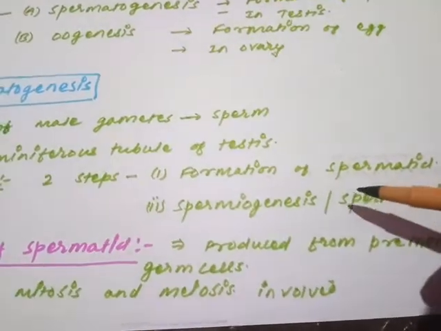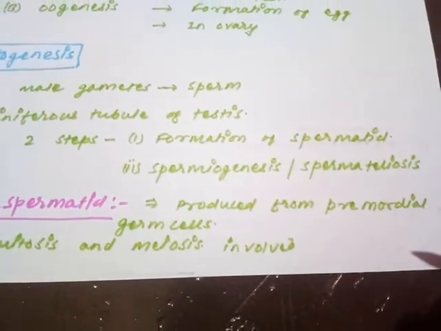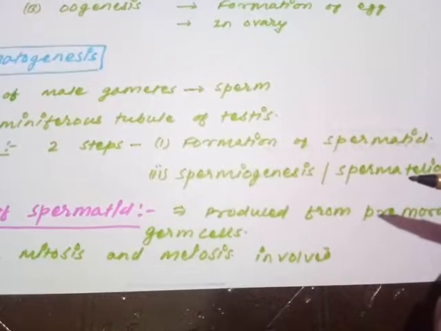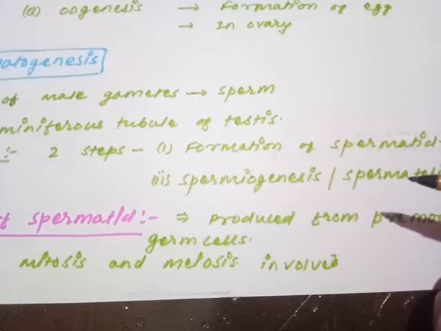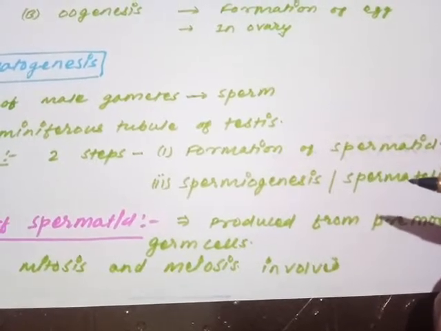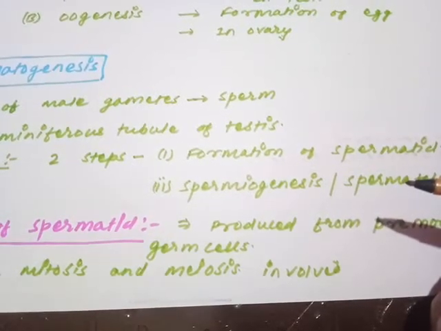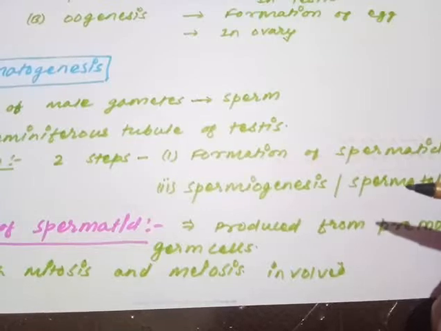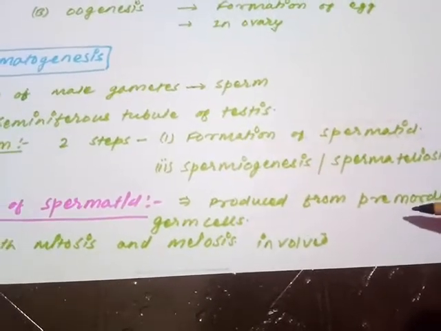Now moving on to the first step, the formation of spermatid. The procedure will start from the primordial germ cell. If you remember, during the structure of the TS of the seminiferous tubule, we studied that the primordial germ cell divides mitotically and produces cells called spermatogonia, primary spermatocyte, secondary spermatocyte, and so on. So the process of spermatid formation begins from the primordial germ cell of the seminiferous tubule.